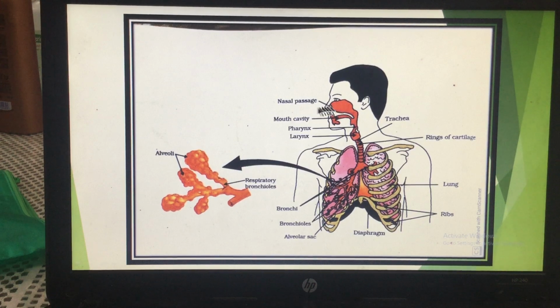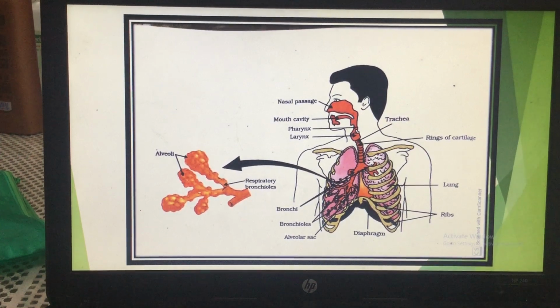Why? Because when the air goes inside, some dust particles also enter inside the nasal cavity. These dust particles are trapped with the help of mucus which is present in the nasal cavity, and with the help of hairs which are again present in the nasal cavity.